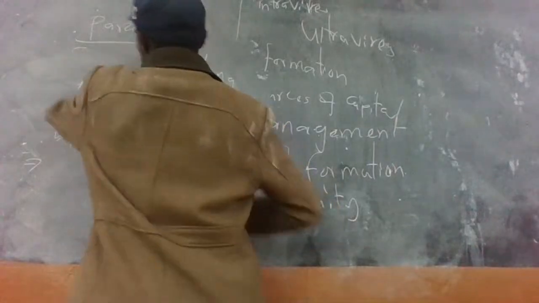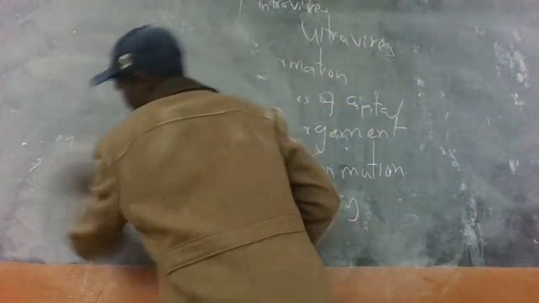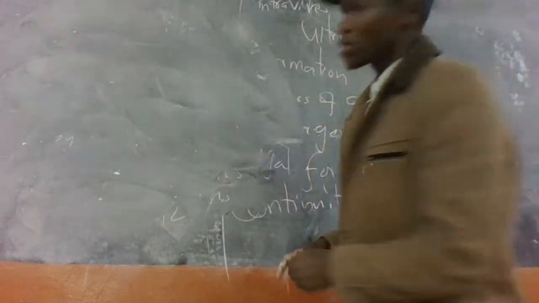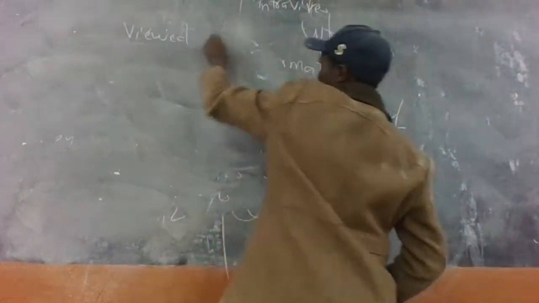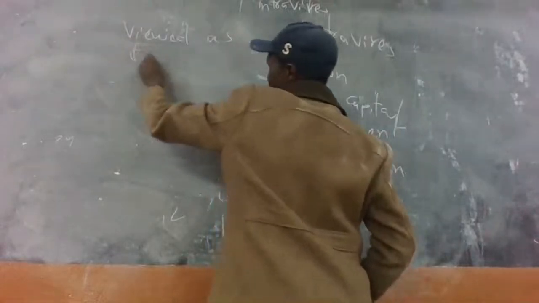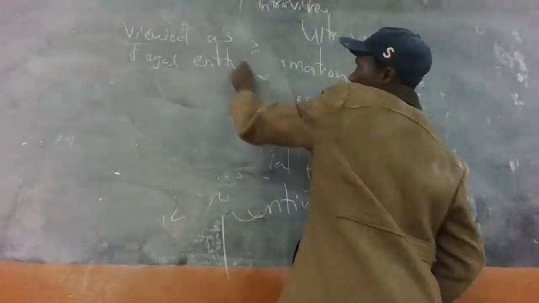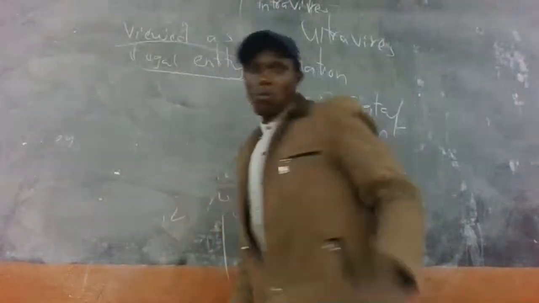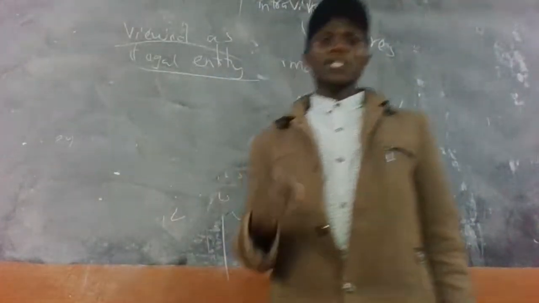So you can be asked sometimes why companies are viewed as a separate legal entity.